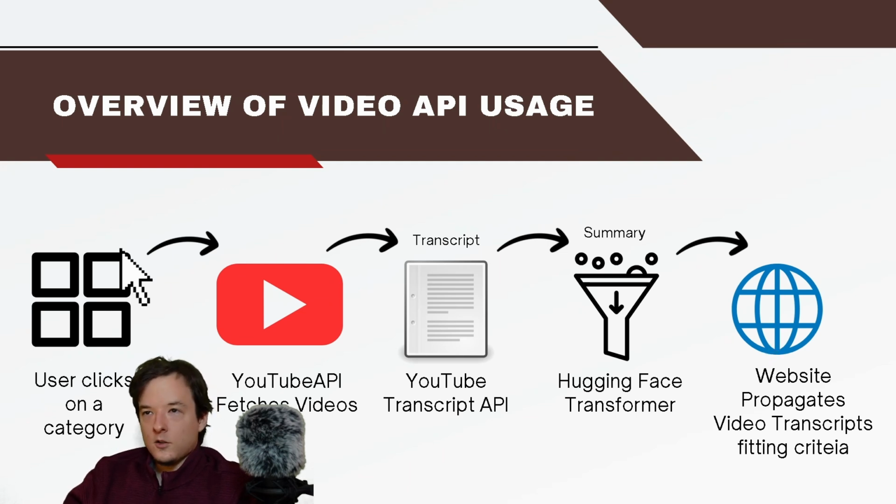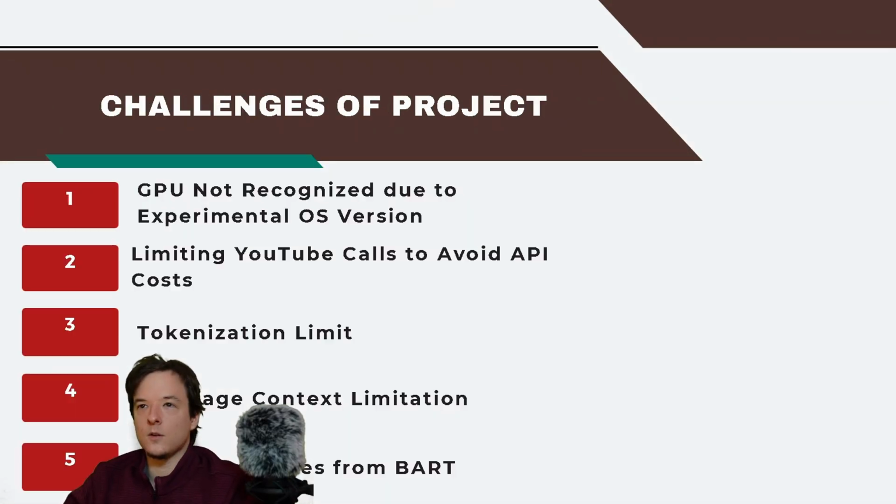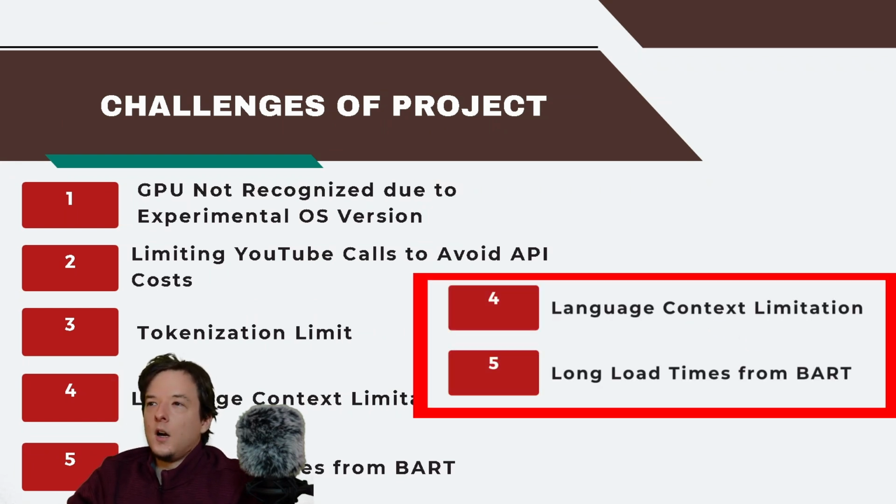Okay, and the criteria again is positive or uplifting, or the parameters that were used in the back end of my application to find positive news or videos. So some challenges that I had with the project.